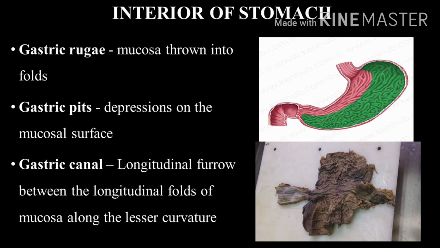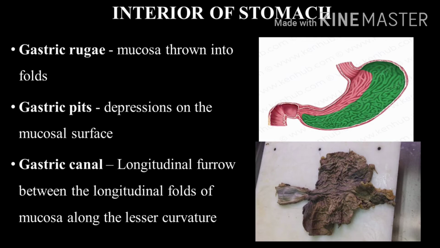These rugae are longitudinal along the lesser curvature and irregular in the remaining part of the stomach. The rugae are flattened when the stomach is distended. Next feature is gastric pits. These are small depressions on the mucosal surface in which the gastric glands open.